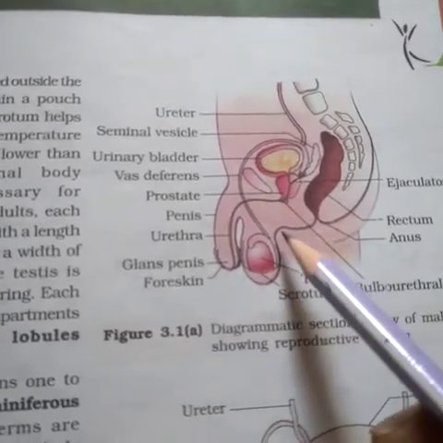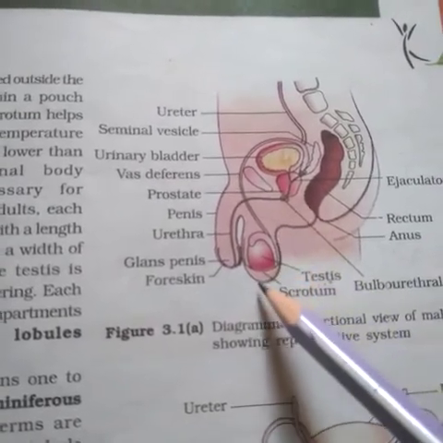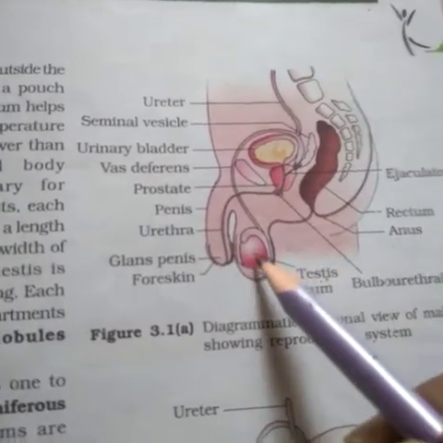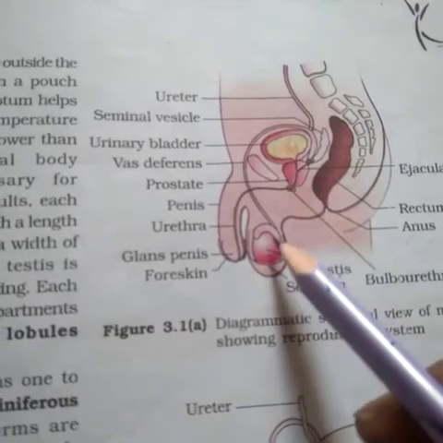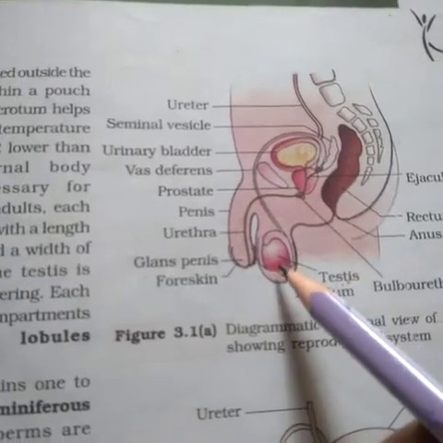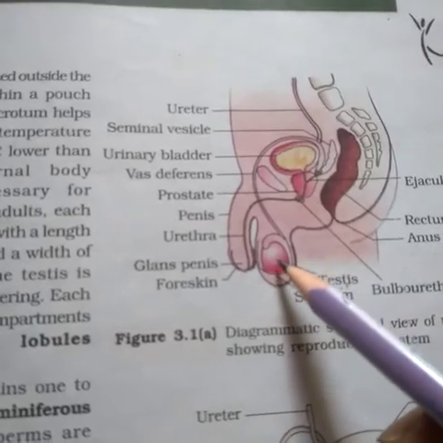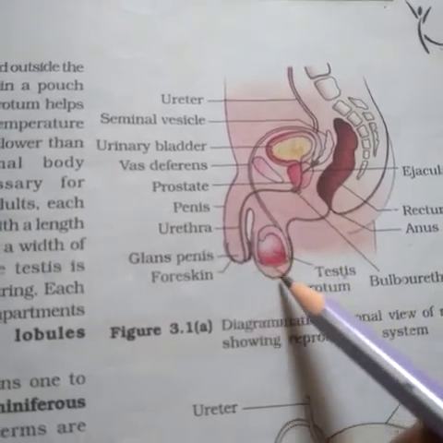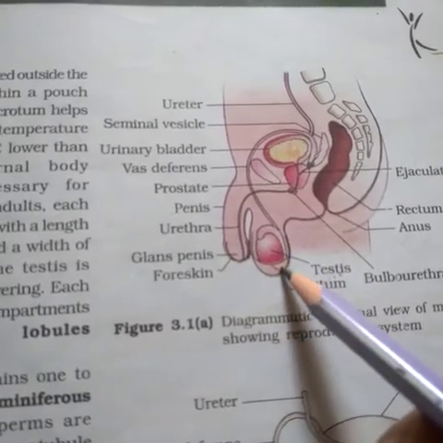The testis in the human body lies outside the body. It is not found inside the body and keeps hanging in a thin skinny bag. This is because the testis has to maintain a slightly lower temperature than the normal body temperature. That's why it remains hanging outside the body. This lower temperature is better for the process of spermatogenesis, hence it is not located inside the body. We shall later on see the histological structure of the testis and the internal anatomy.